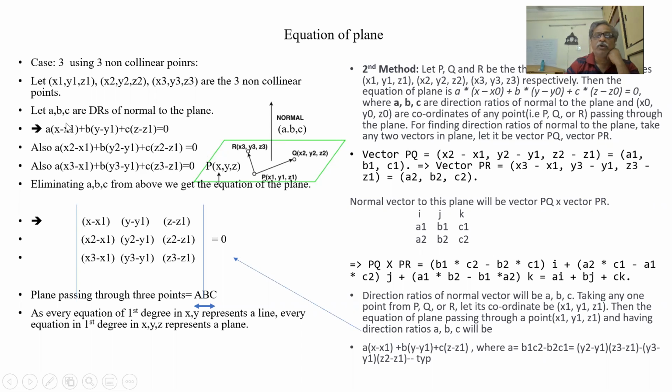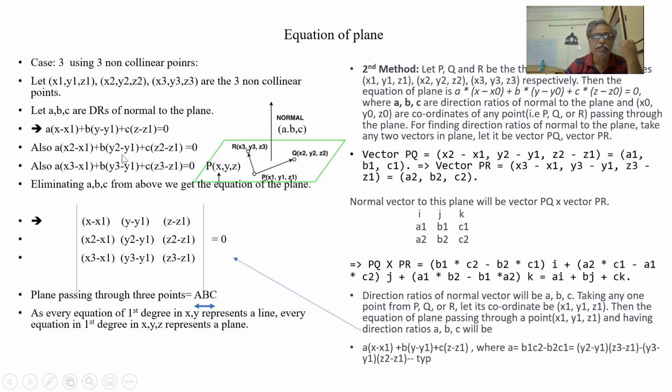We are given all the points x1, y1, z1, x2, y2, z2, x3, y3, z3. These are numbers, because the points are given. Only x, y, z is the variable: we are taking any arbitrary point x on this plane. So we have to solve for A, B, C here.